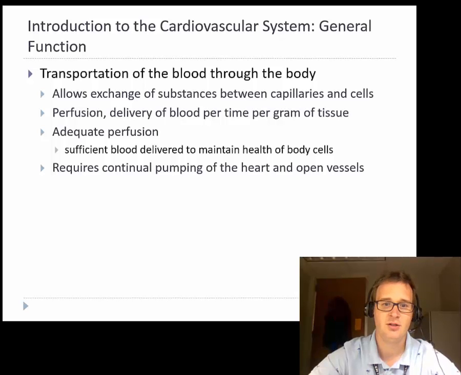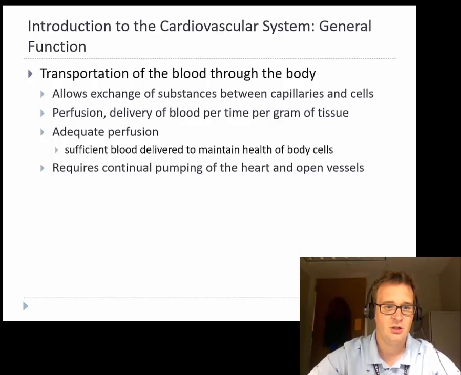So in our lungs, there's capillaries that line them. In every tissue of every system of our body, we've got capillaries to allow for nutrients to exchange back and forth. The term we use to describe this is perfusion, and this is the delivery of blood per time per gram of tissue. And so these are the units there for perfusion.